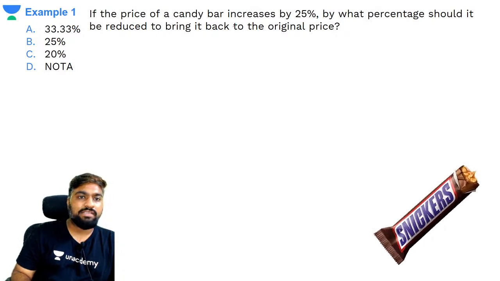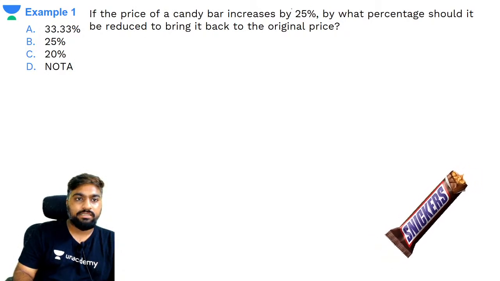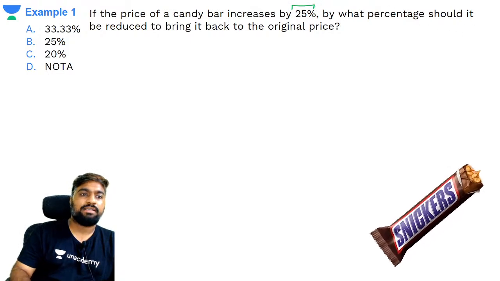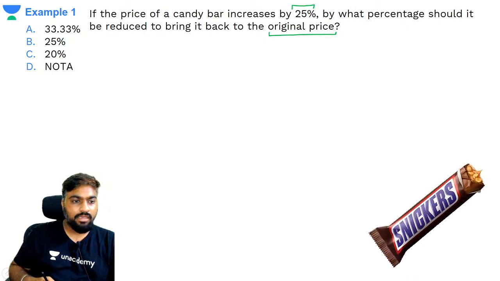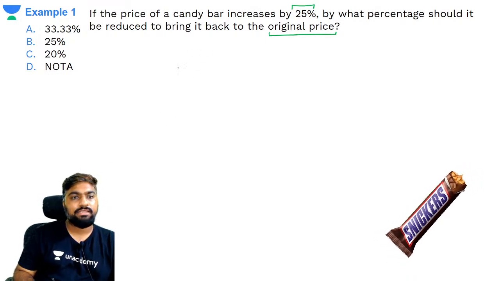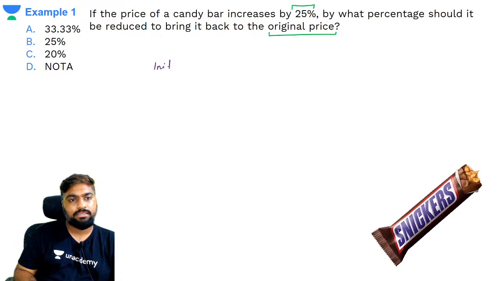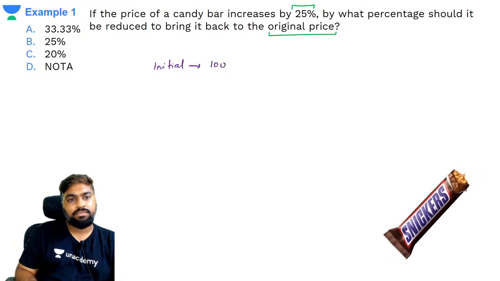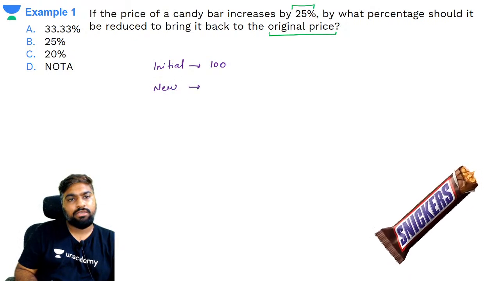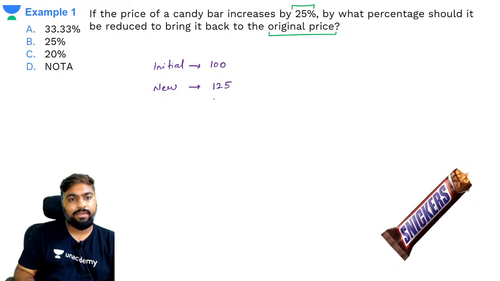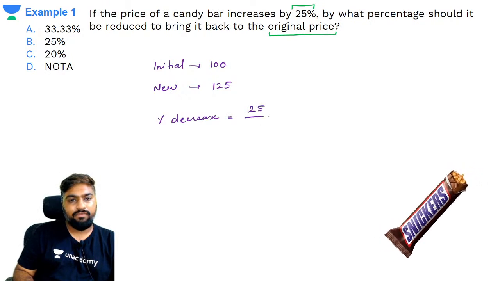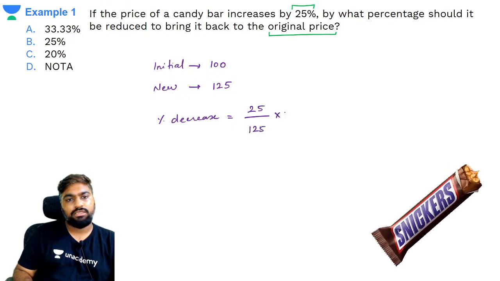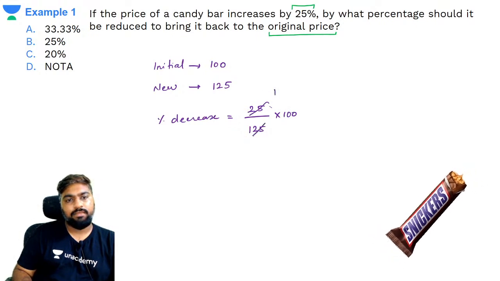If the price of a candy bar increases by 25%, then by what percentage should it be reduced to bring it back to the original price? If you try answering this normally, let's say the initial price is 100 rupees, the new price is 125. So how much should it be reduced? Percentage decrease is difference by greater value into 100, which is 1 times 5 times